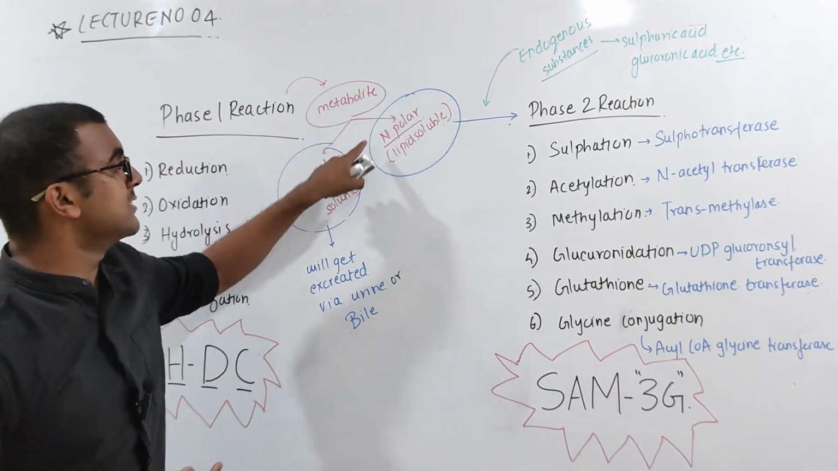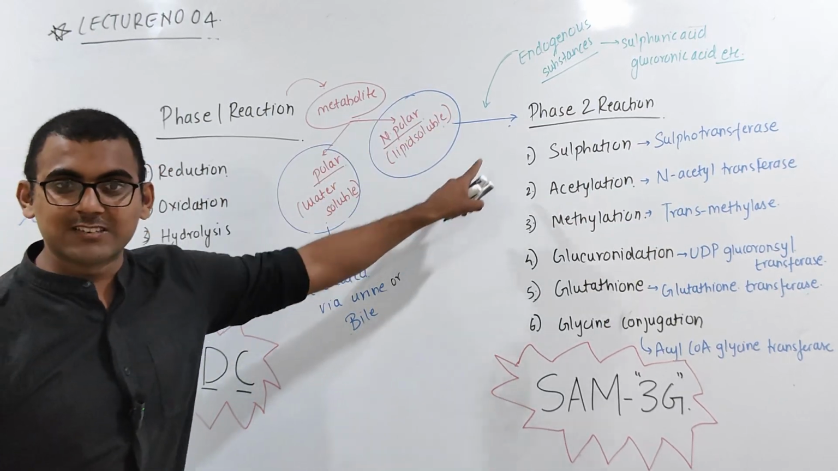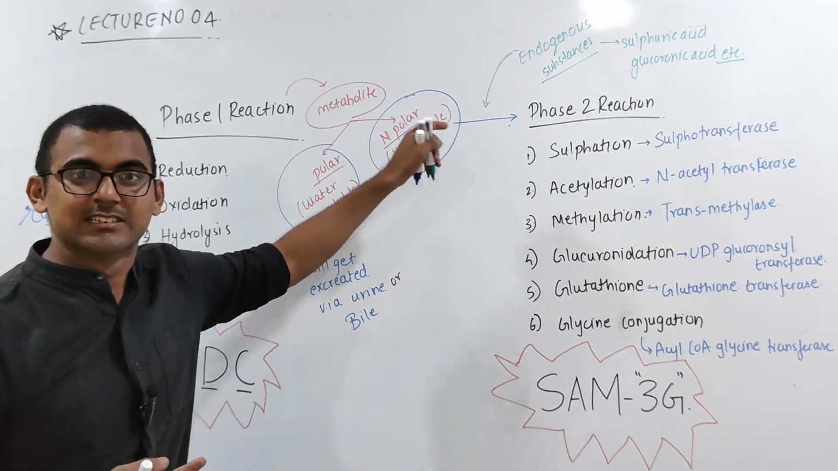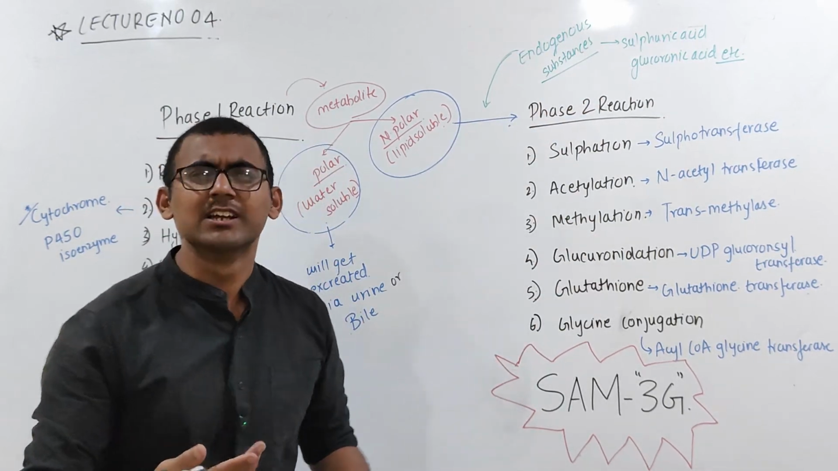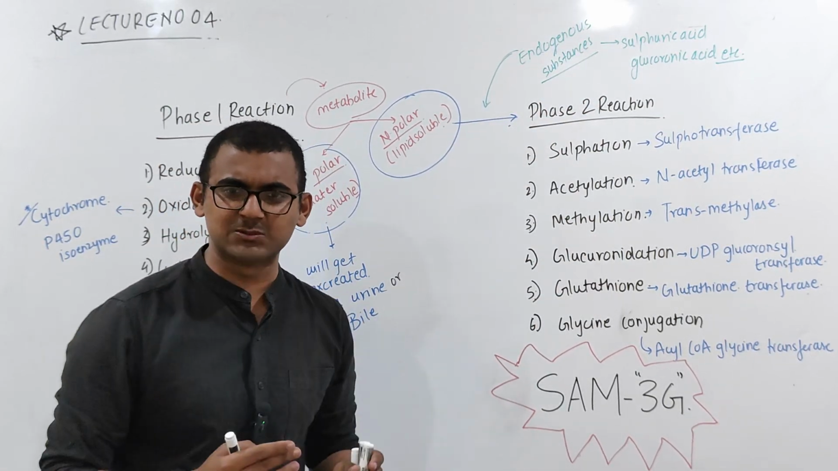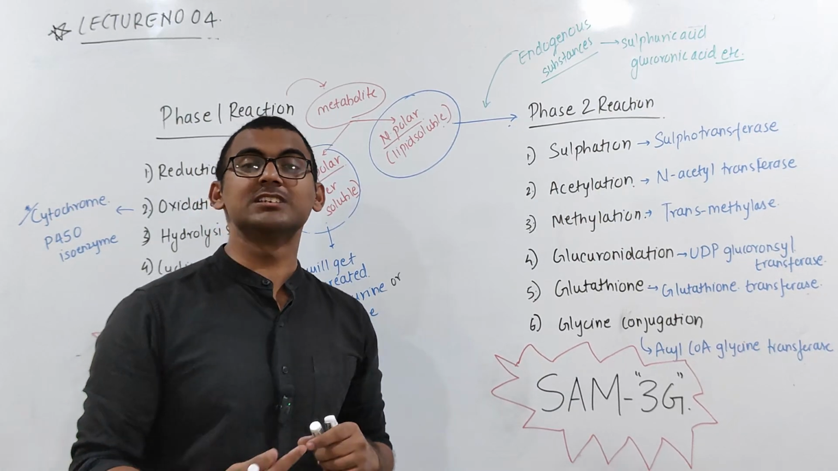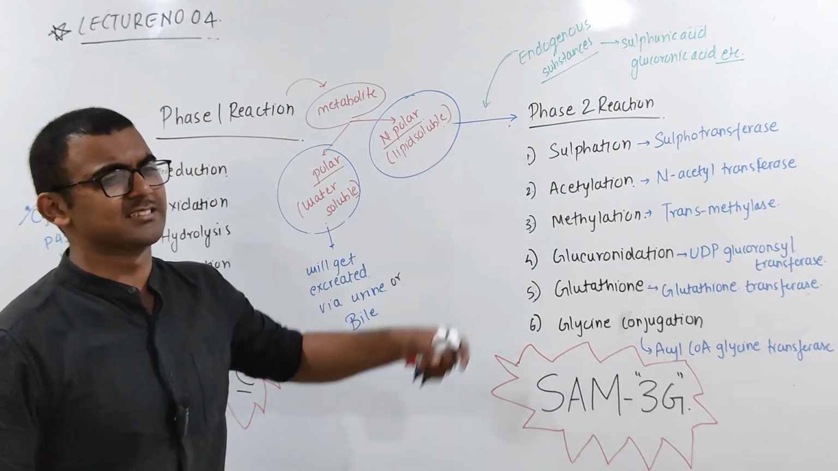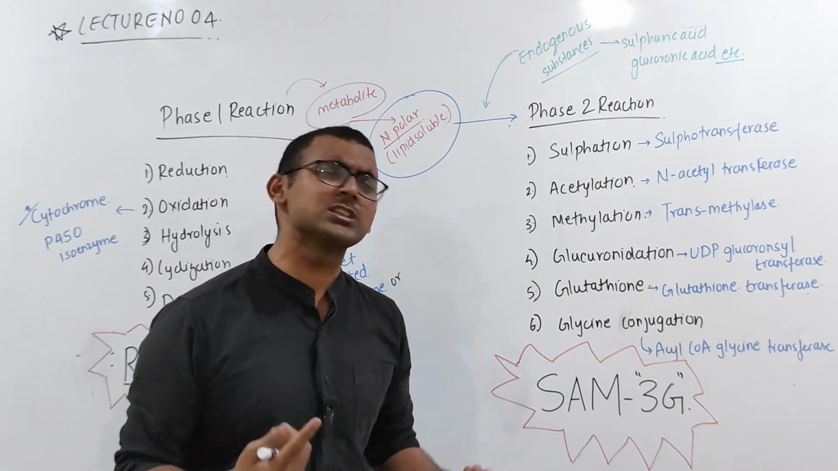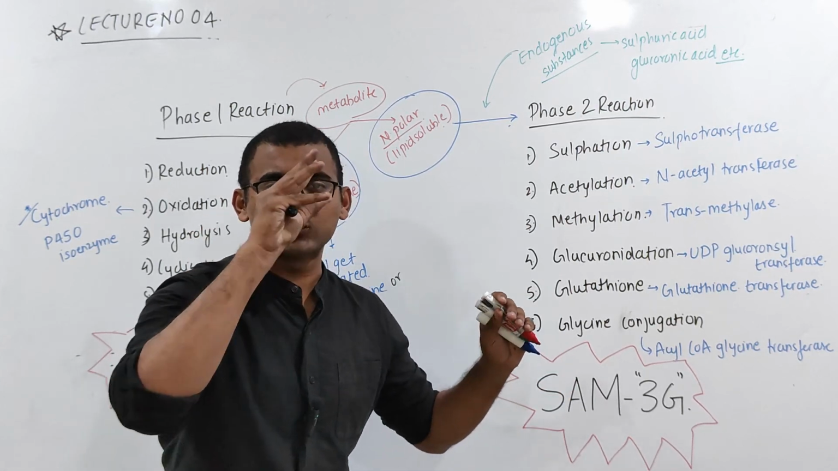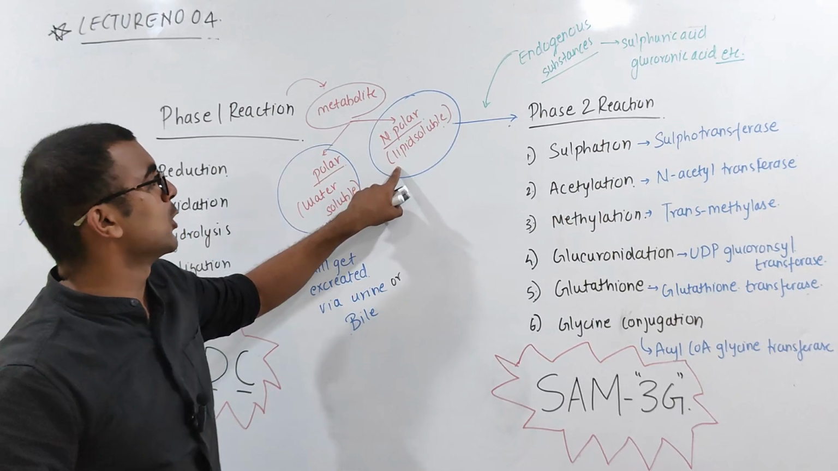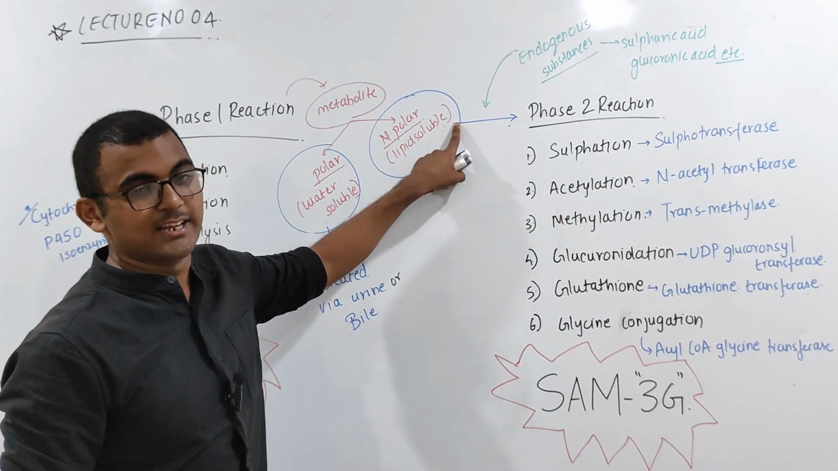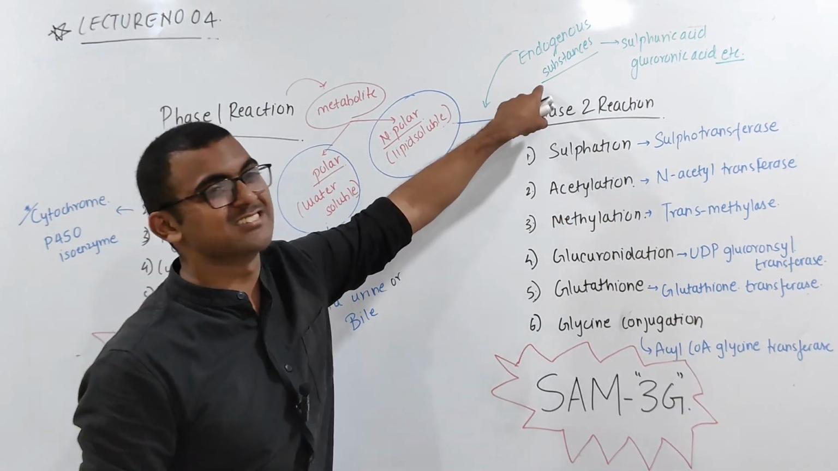So whatever this lipid soluble drug is, this will get attached to the endogenous substance. Endogenous means what? Inside only is there. Inside the body system only these substances are there. What are these substances? That is your sulfuric acid, glucuronic acid, acetic acid, whatever. So when these endogenous substances bind with the non-polar or lipid soluble drug, that's why this is called your phase 2 reaction.